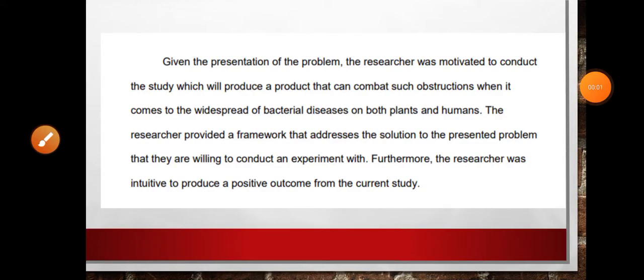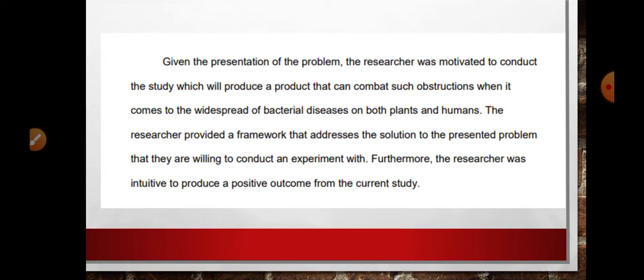Welcome to the last part of our lesson dealing with how to write the background of your study. So for our last video presentation, we will now be dealing with the fifth paragraph. After the discussion of your rationale or the existing problem, you will have to write the last paragraph, okay? And we have here the example of the fifth paragraph.